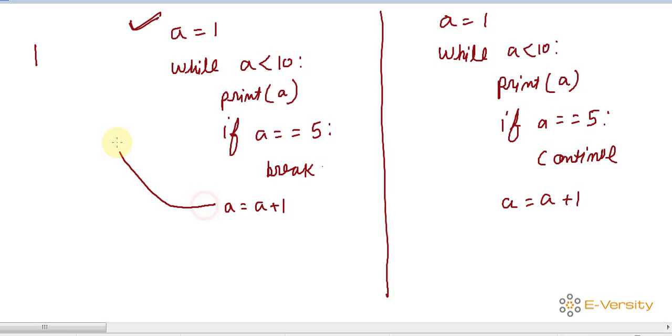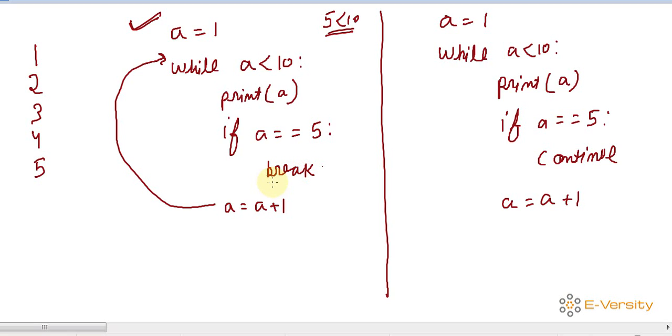Now it goes back up, checks the condition again, it is true, and it prints 2. Same thing for 3 and 4. After printing 4, you can see the value of a is incremented to 5. It goes up, checks the condition, 5 is less than 10. Yes, the condition is true, so print 5. Now a is equal to 5, so the if block is to be executed.